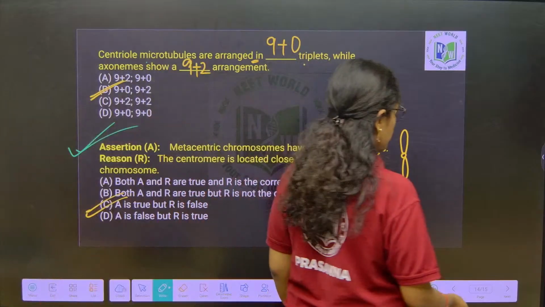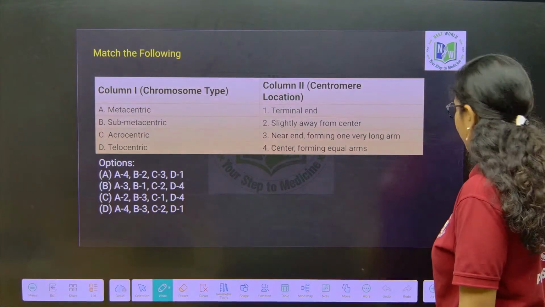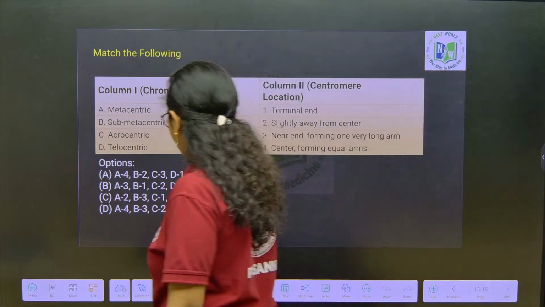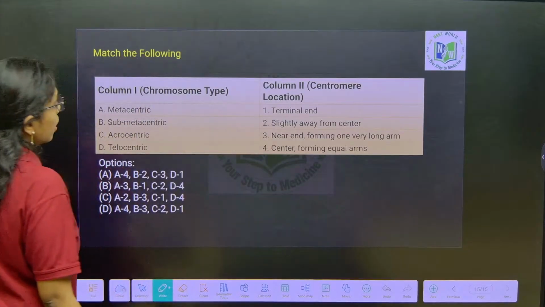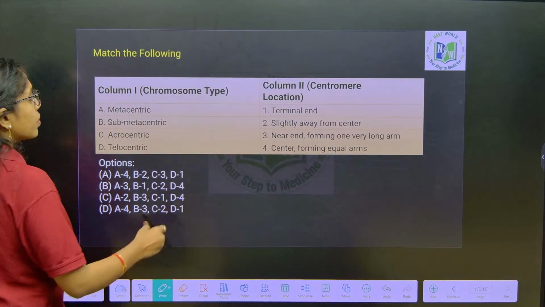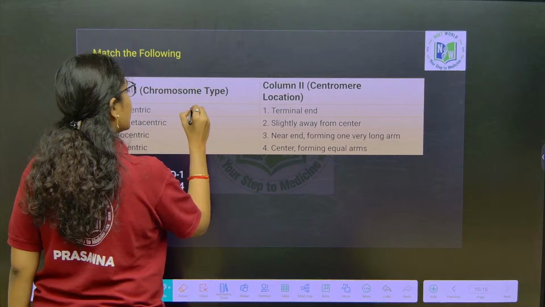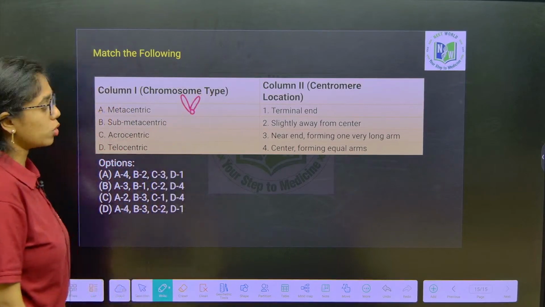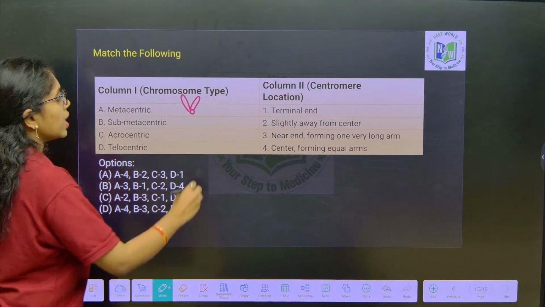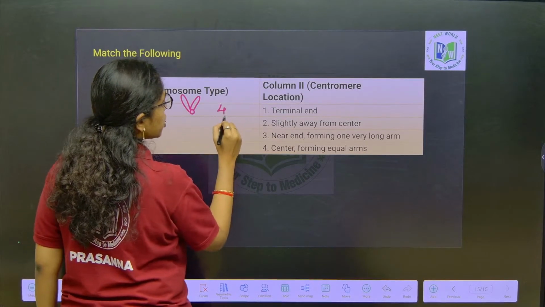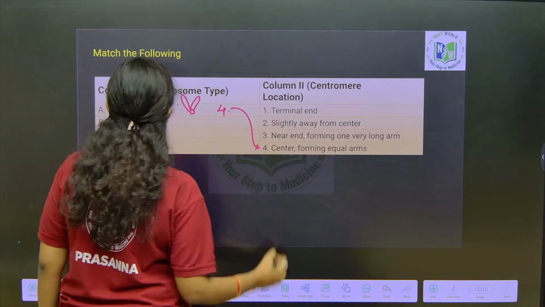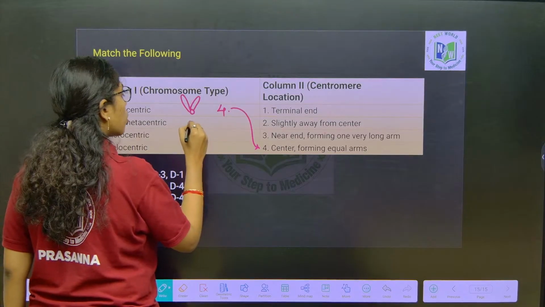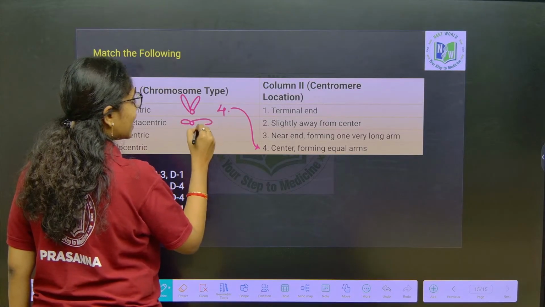Okay. Next question. Yeah, this will be the last question. Just look into that carefully and then you can answer it easily. Metacentric chromosome has the centromere at the center and 2 equal arms. Option 4 will be the right answer. Next is submetacentric chromosome, where the centromere is close to one end, slightly away from the center.